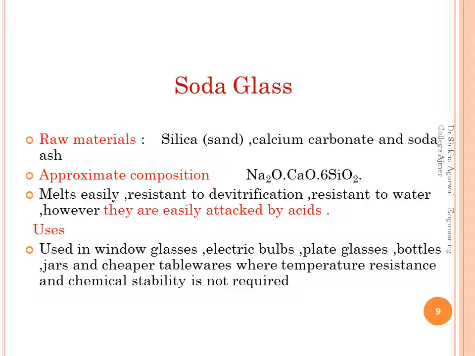Now what are the uses of this glass? It is used in window glasses, electric bulbs, plates, glasses, bottles, jars, cheap tablewares where temperature resistance and chemical stability is not required. So this is not of a very good quality. So wherever high temperature resistance and all those things are not required, there we use this kind of glass.